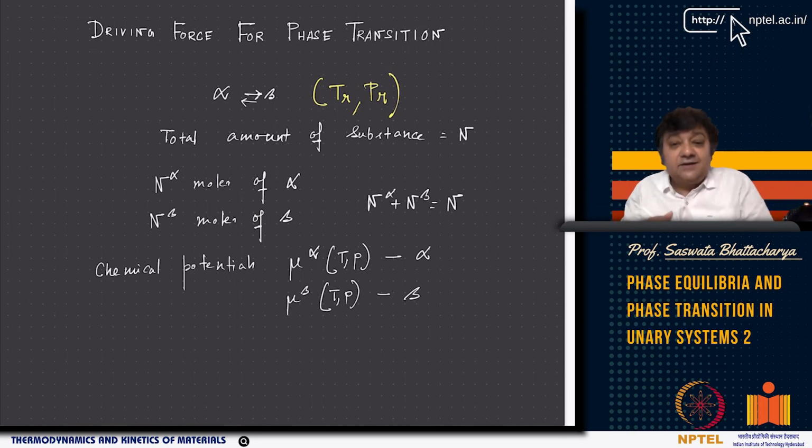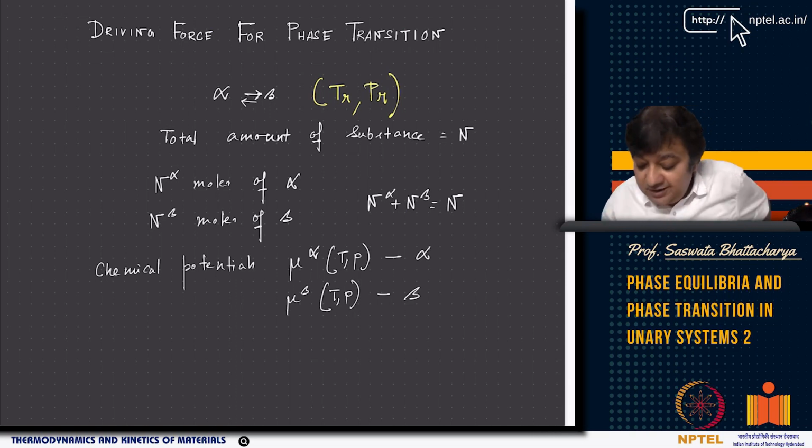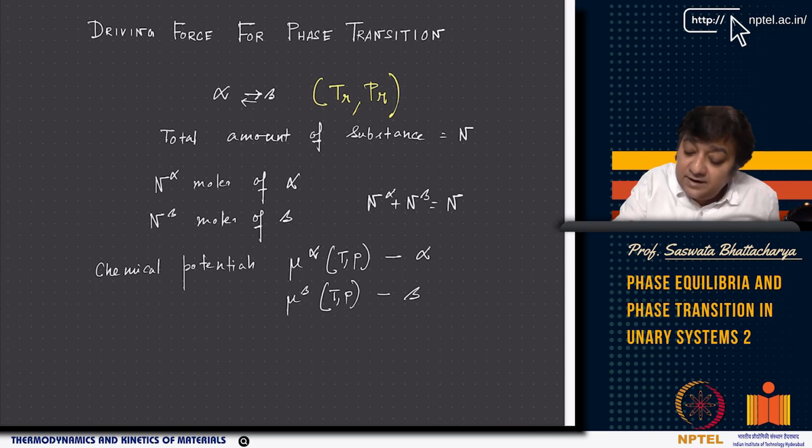Now, if I tell the total number of substance in the system is n, or n moles of total substance is what we are considering. So, I can tell we have out of these n moles, n alpha moles of alpha and n beta moles of beta. And we also know that mu alpha T,p and mu beta T,p are basically the molar free energies of alpha and beta as a function of temperature and pressure, right? Mu alpha T,p is the molar free energy of alpha as a function of temperature and pressure, and this is mu beta, right?